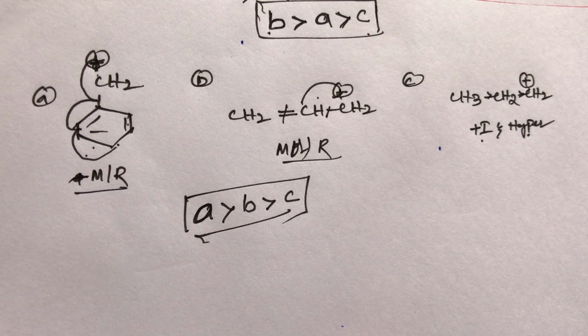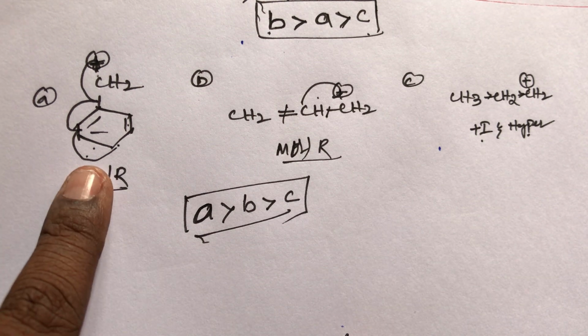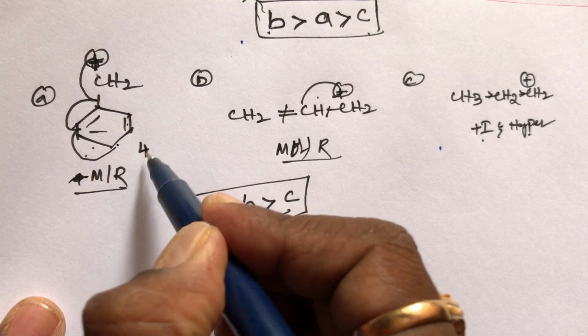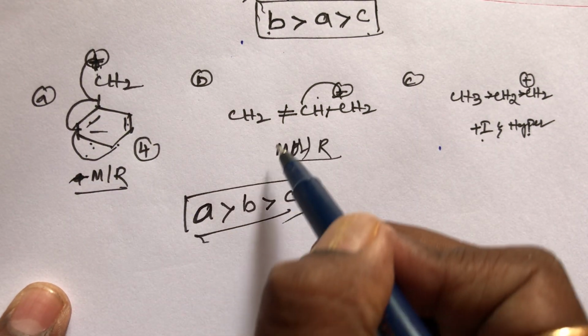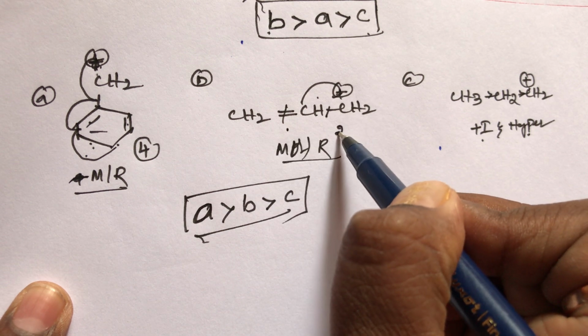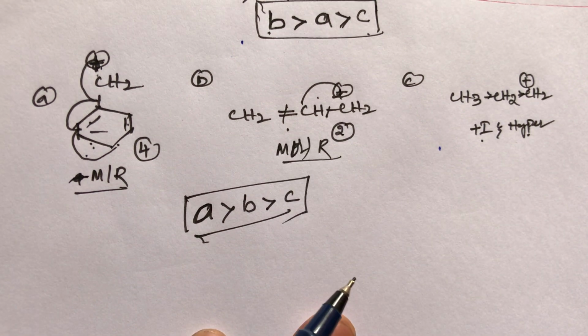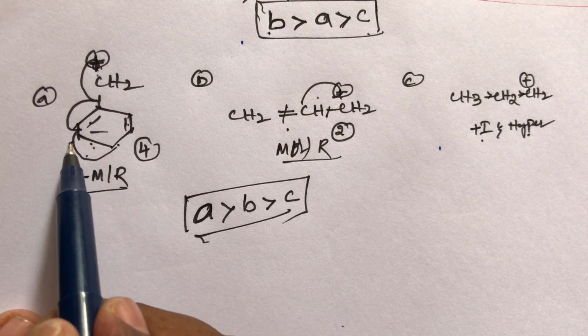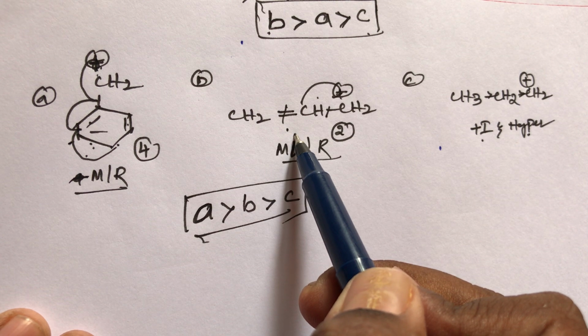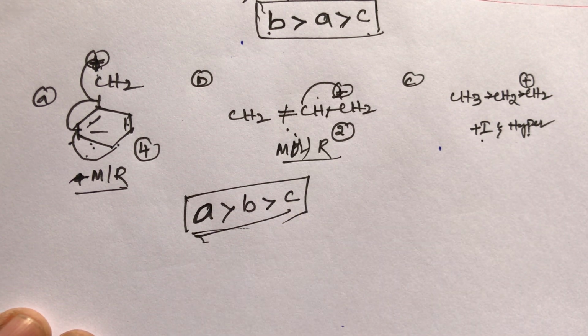You remember, student, stability depends on the number of resonating structures. This A compound has 4 resonating structures possible: 1, 2, 3 and the positive charge. Here 4 resonating structures are possible, and this double bond compound has only 2 resonating structures possible. The stability depends on the number of resonating structures. The compound with more resonating structures is always more stable. So here A compound is more stable than B compound, and B compound is more stable than C compound. This is the stability order of carbocations, student.